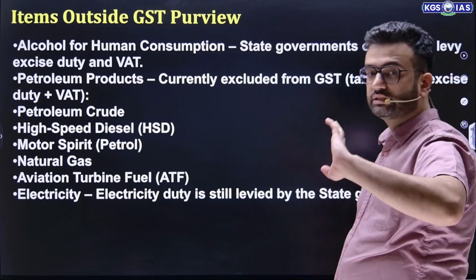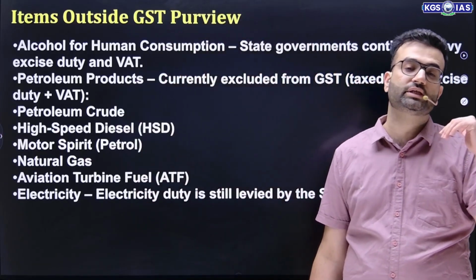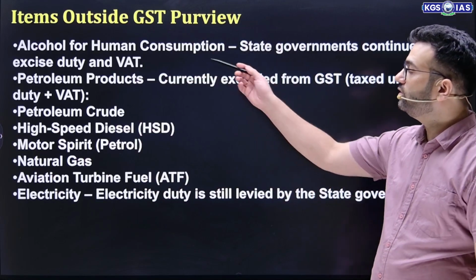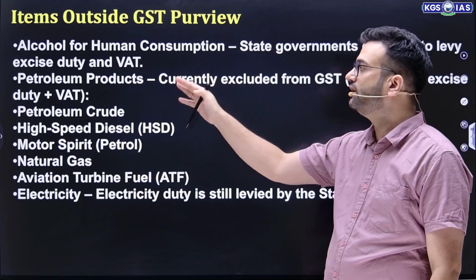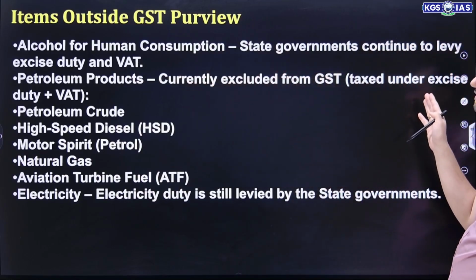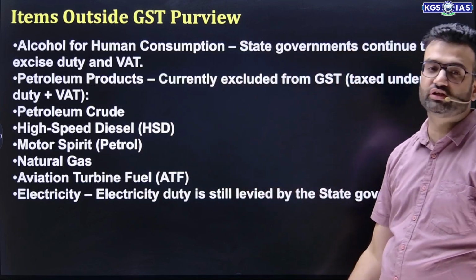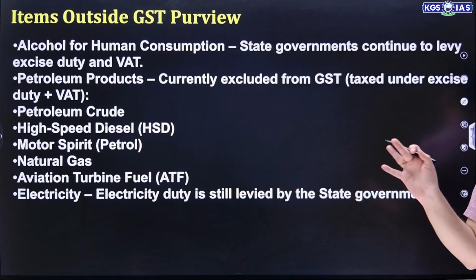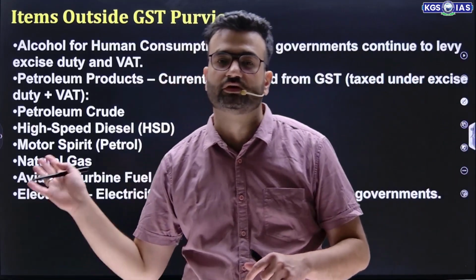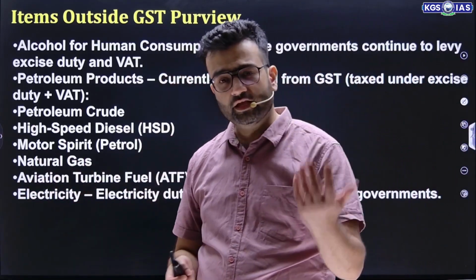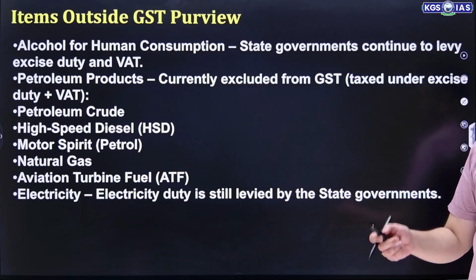Now friends, this is again a kind of question that UPSC may ask: which of the following items are outside the purview of GST? Alcohol for human consumption, where state governments continue to levy excise duty and VAT. Petroleum products are currently excluded from GST. Petroleum crude, high speed diesel, motor spirit, natural gas, aviation turbine fuel, all these items are outside the GST purview. It's a request to all of you, please follow updated current affairs for these items, because in future some of these items may be included in GST also.